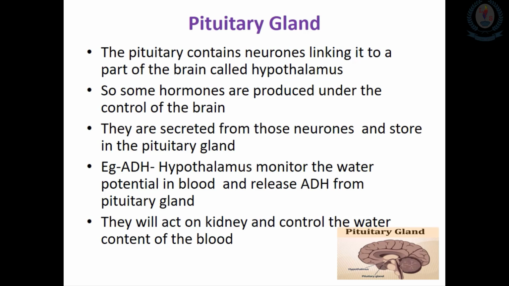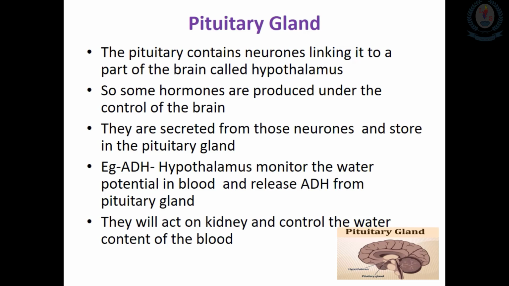Other than these, the pituitary gland also contains neurons linked to the part of the brain called the hypothalamus. So some hormones are produced under the control of the brain.